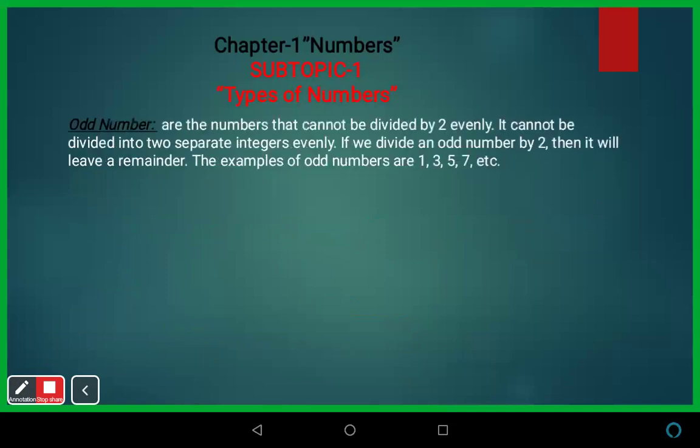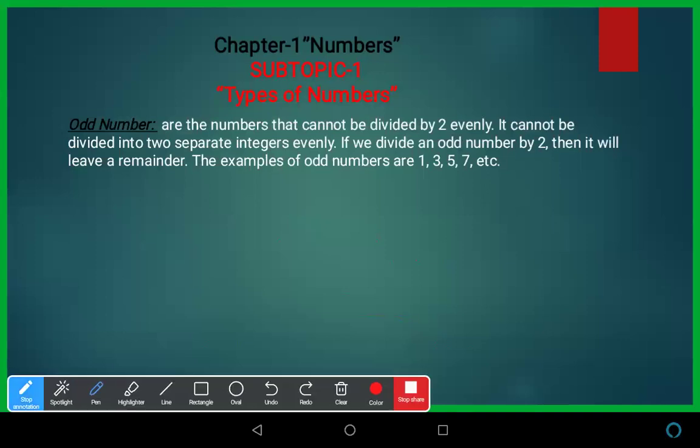The next is odd numbers. Odd numbers are numbers that cannot be divided by 2 evenly. If we divide an odd number by 2, it will leave a remainder. So the numbers which cannot be divided by 2 are known as odd numbers. We can represent odd numbers in a set as well: 1, 3, 5, 7.